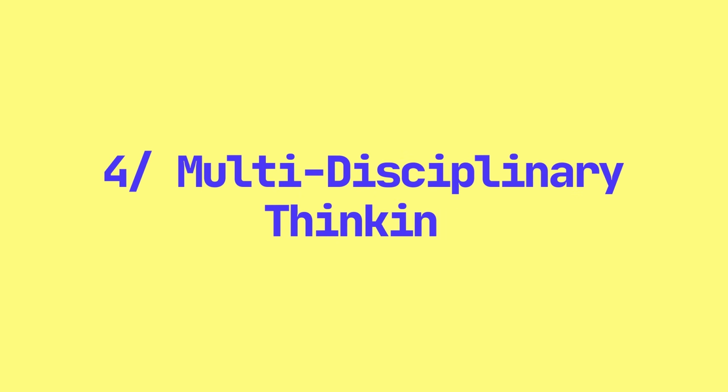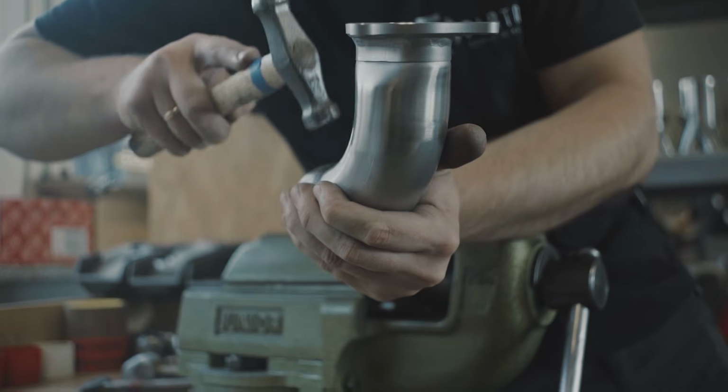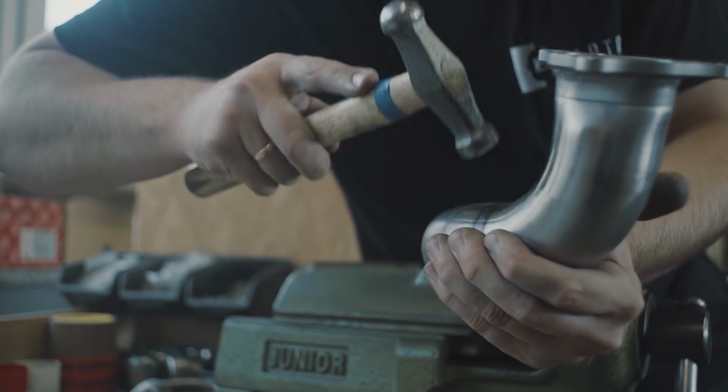Now, mental model number 4, it's multidisciplinary thinking. This means we want to think laterally. Again, Munger has a really illustrative example. To a man with a hammer, every problem looks like a nail. And the good news, you don't have to be an expert in multiple fields. You just have to know enough of the basics in order to think laterally.